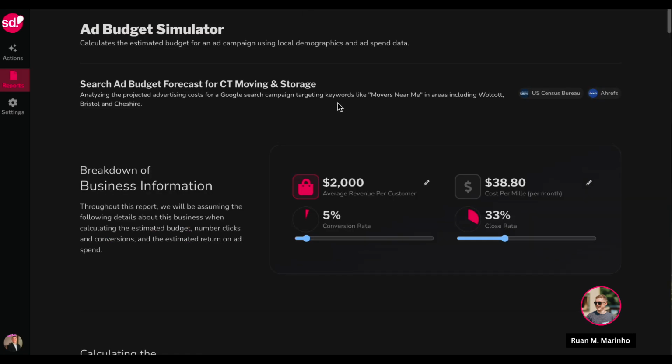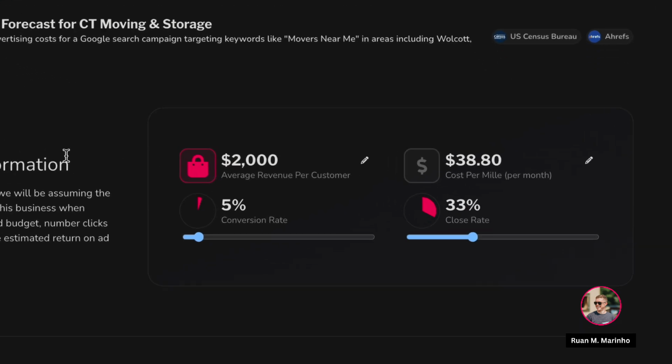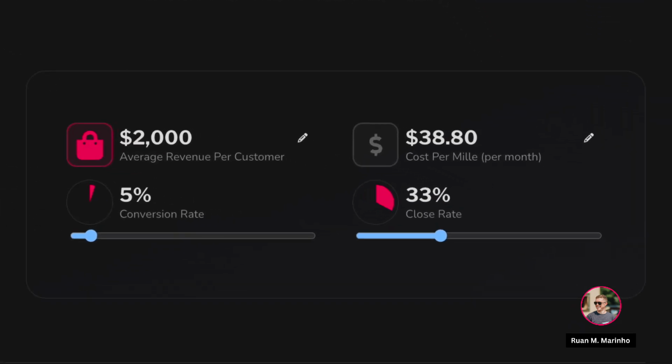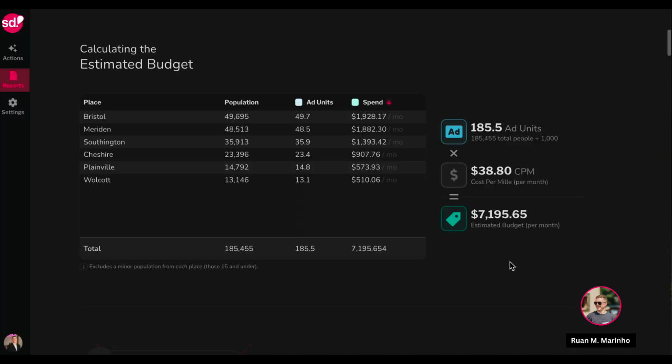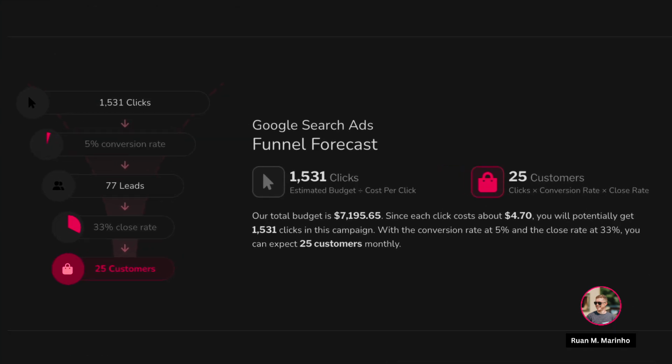So I went ahead and ran the report. And as you can see, I put in the average revenue per customer is $2,000. The cost per mille, meaning the cost to reach 1,000 people, is $38. 5% conversion rate, 33% close rate. Scrolling down, I can see at a city by city level of my local area how many people there are, how many total ad units there are, and what the recommended monthly spend is if I want to capitalize on all of these areas. So I can tell my client confidently they should be spending $7,195.65.